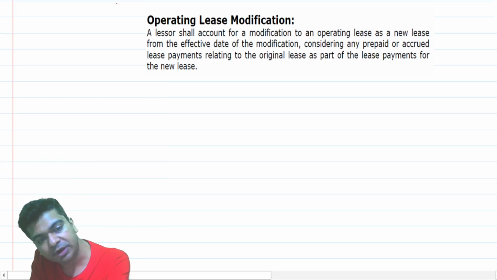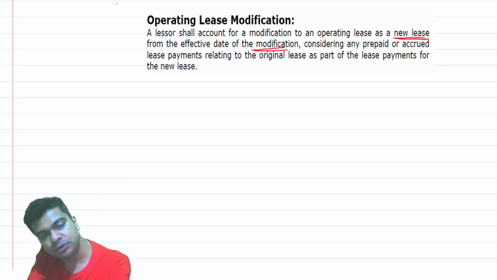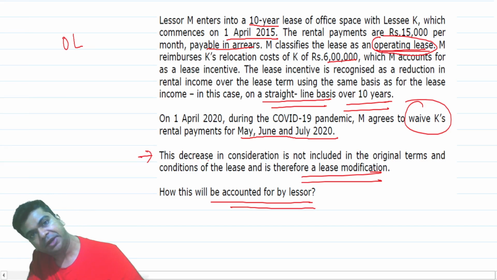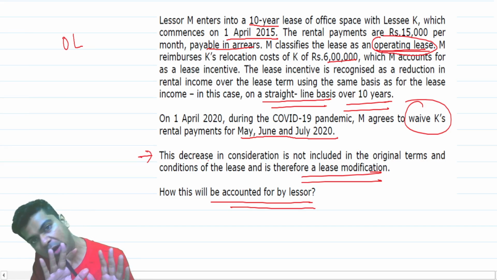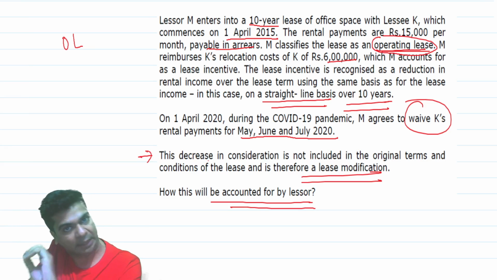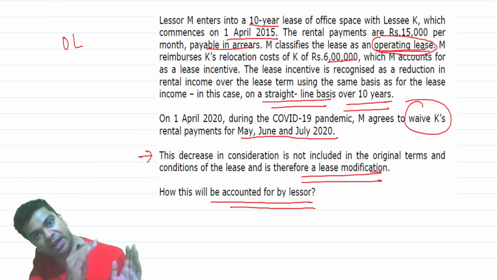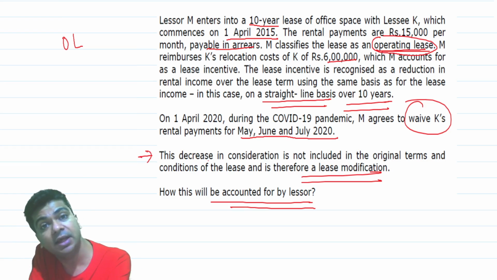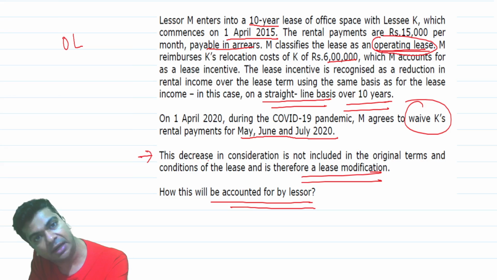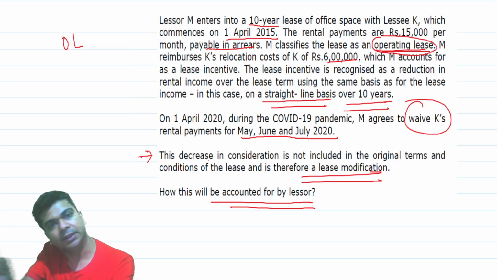See, operating lease modification. A lessor shall account for a modification to an operating lease as a new lease, and we have to do this from the effective date of the modification. So that's what our response shall be over here. Whatever accounting you have done till now, do not disturb it. Effect has to be given prospectively, but consider as if that operating lease has come to an end. Now make a fresh calculation of what shall be the revised lease receipts, and the revised lease receipts will be recognized as income over the remaining lease period.